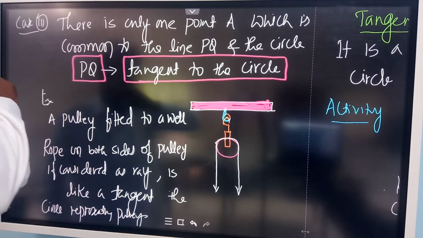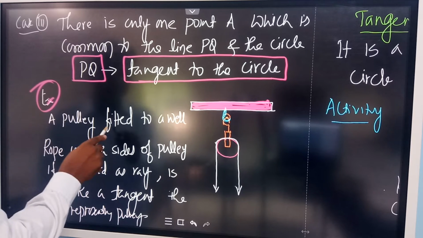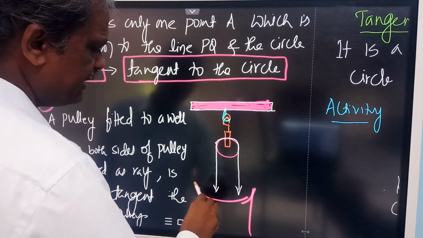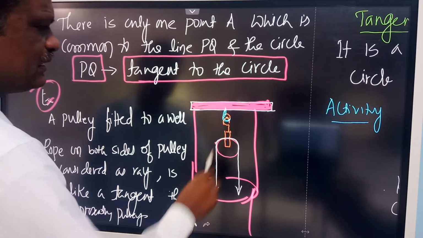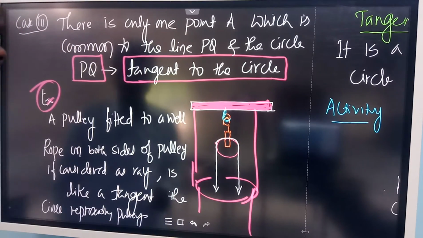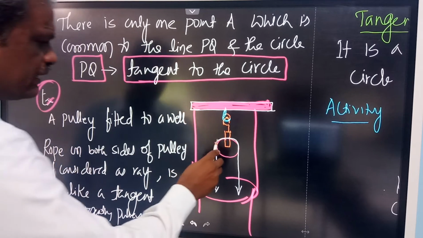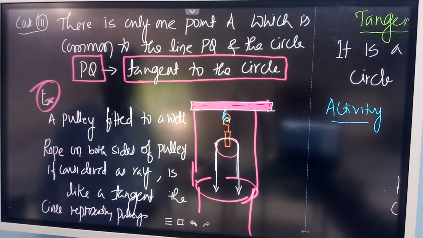Now let us take an example of a tangent. So the example is like this. A pulley fitted to a well. So there is a well, and a pulley is fitted to the well like this. A rope on both the sides of the pulley. So there is a rope. This is a rope on both the sides of this pulley.